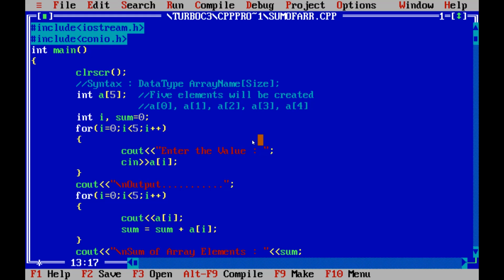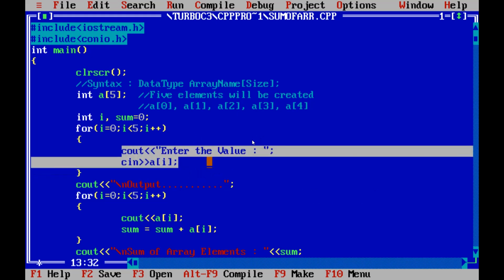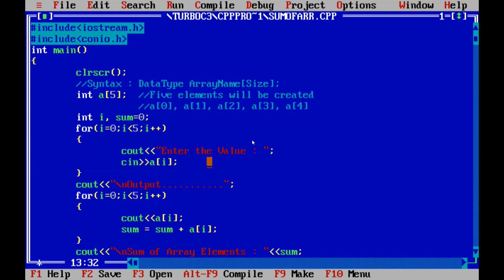Now I am taking the value from the user with cin, the array name is a, and in square brackets I write the loop control variable. Now these particular statements will be executed 5 times, so that I can enter 5 different values. Again I have written the for loop. Why?